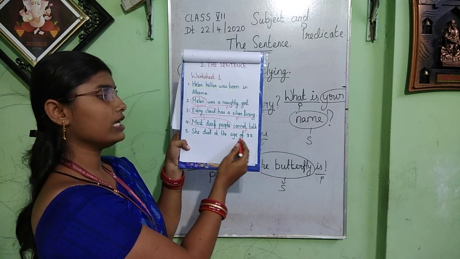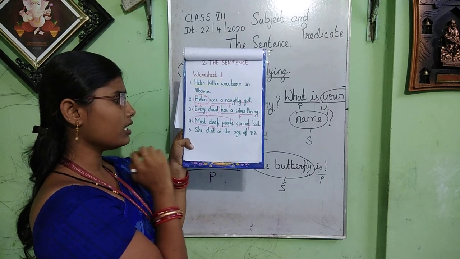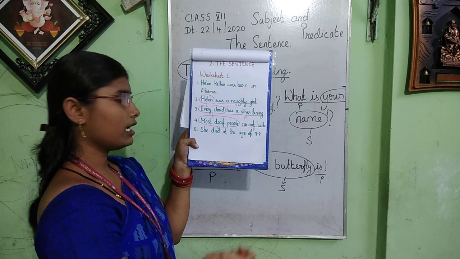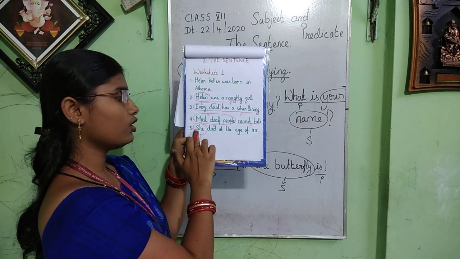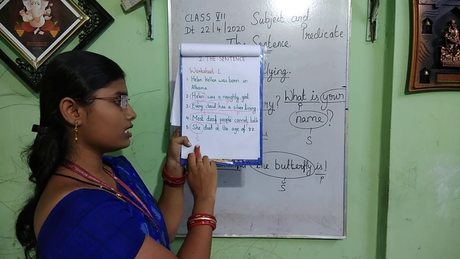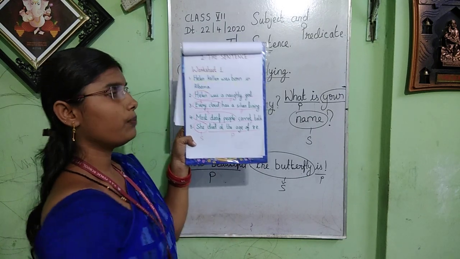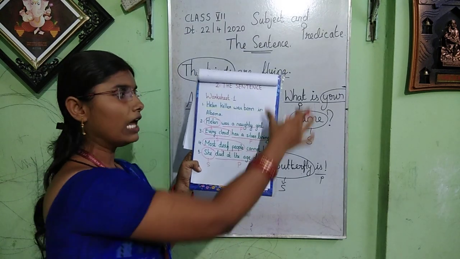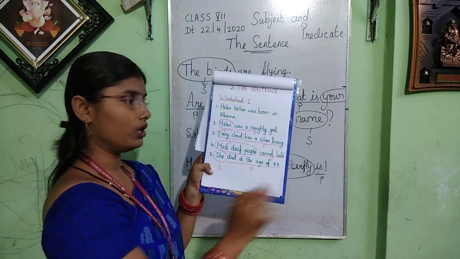She died at the age of 88. Now in this, which one is the subject? Yes, this one, she, because we are talking about her. She refers here to Helen Keller. So she is the subject, and "died at the age of 88" is the predicate. I hope you all have understood these examples. It is taken from your textbook only.